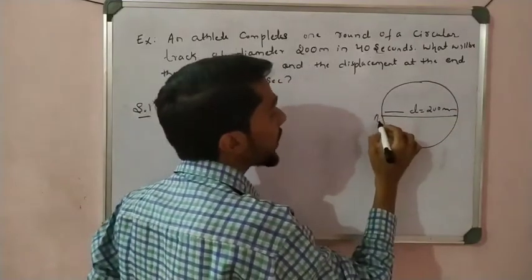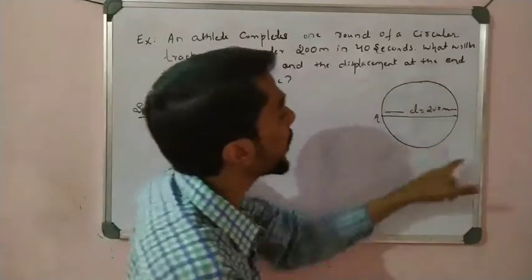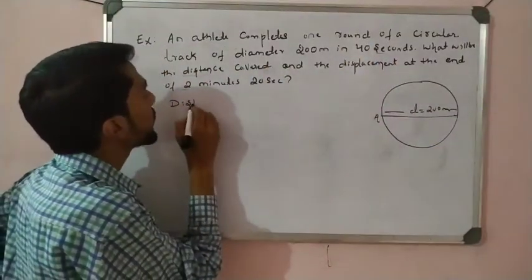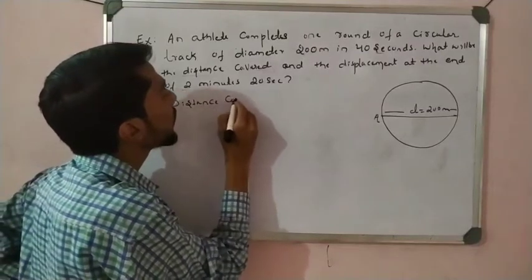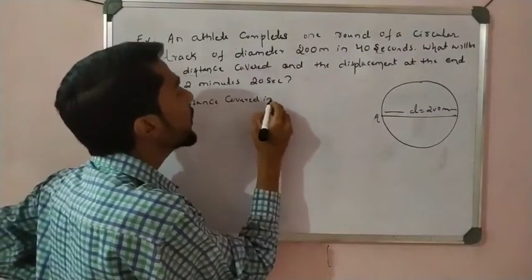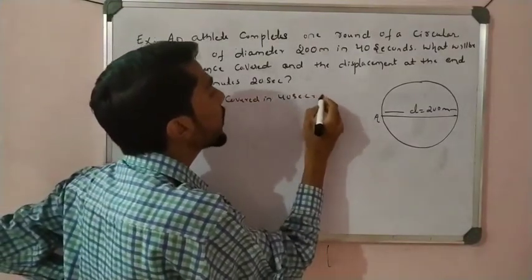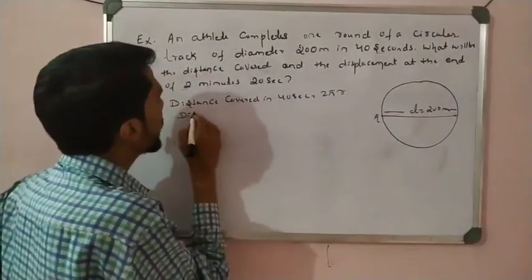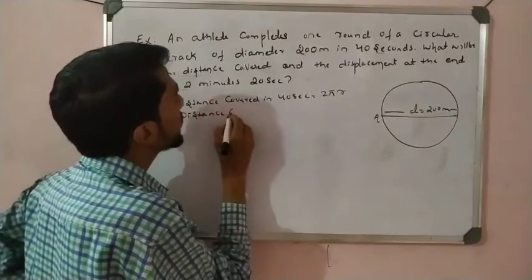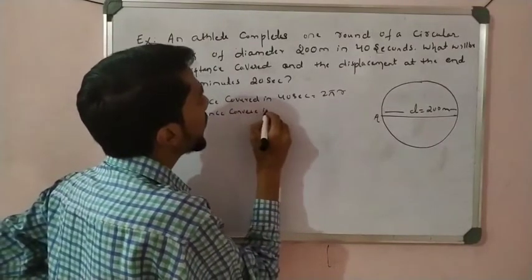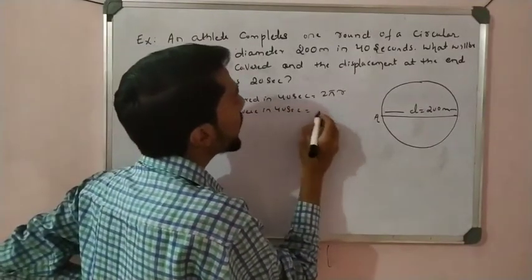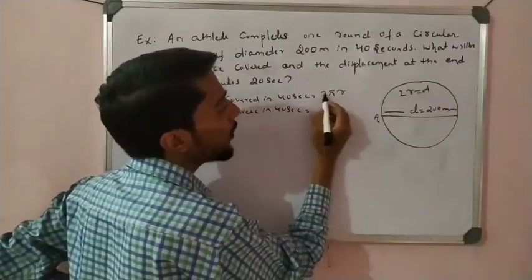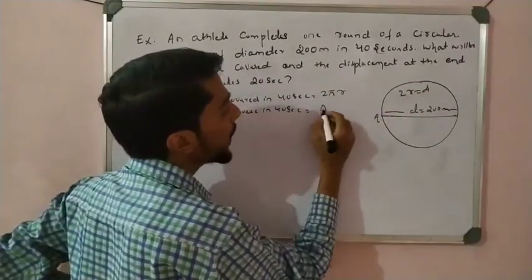If the athlete starts from here and completes one round in 40 seconds, the distance covered in 40 seconds is equal to 2 pi r, the circumference, for one round. Since the diameter is given, and 2r is equal to the diameter, in place of 2r I can write d, so it is pi d.